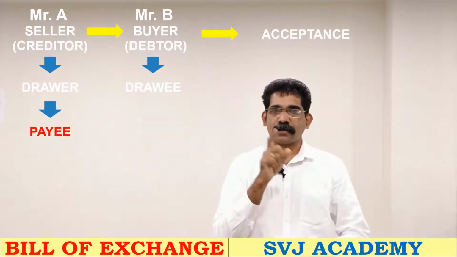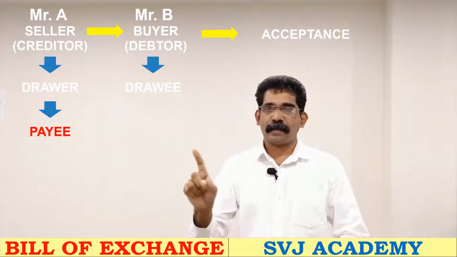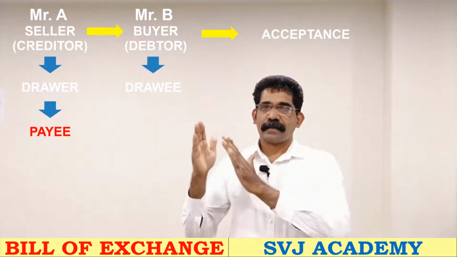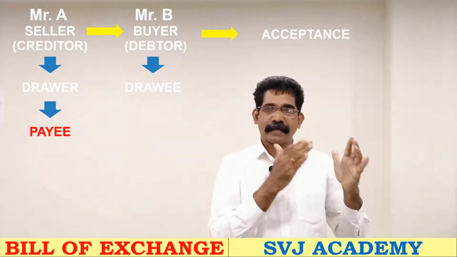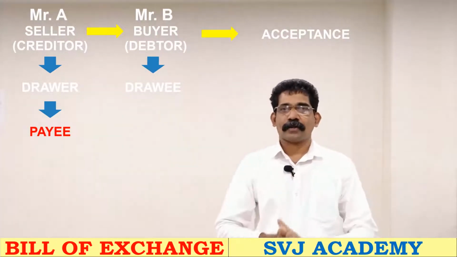So in most of the cases, the drawer and the payee will be the same person. The drawer is the creditor, the drawee is the debtor. The creditor, the drawer, will be the payee in most of the cases.